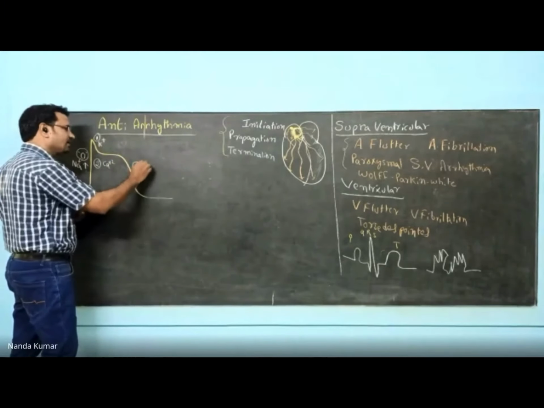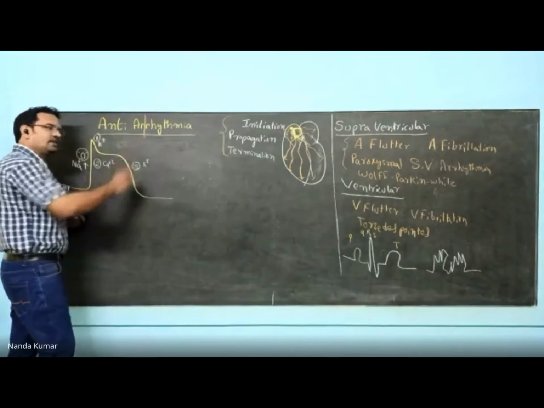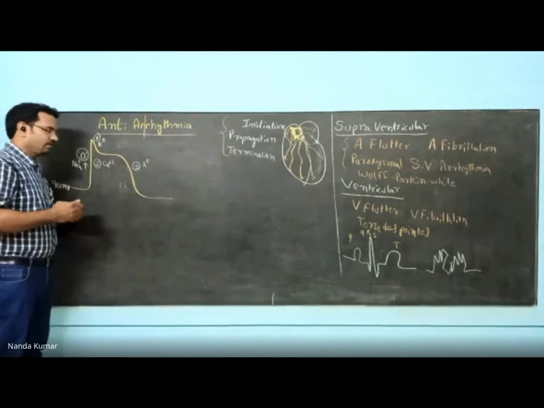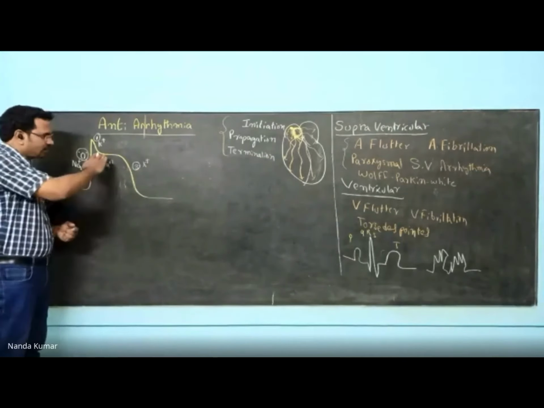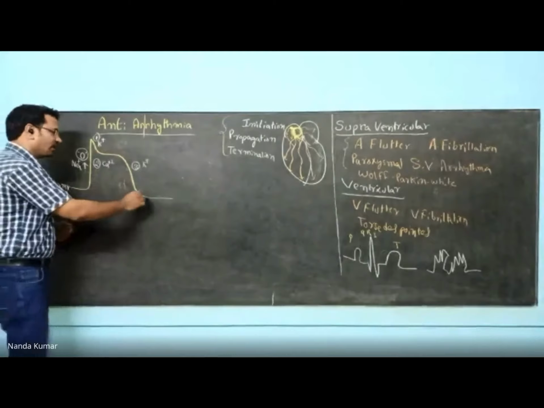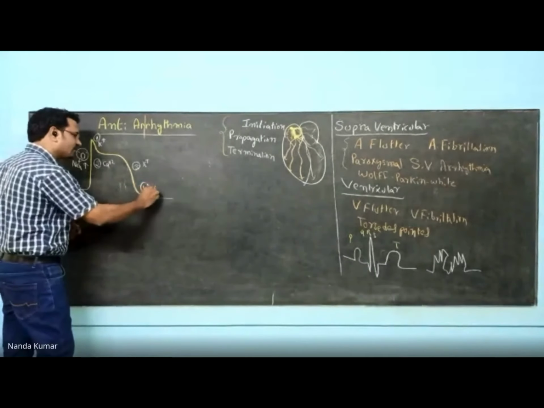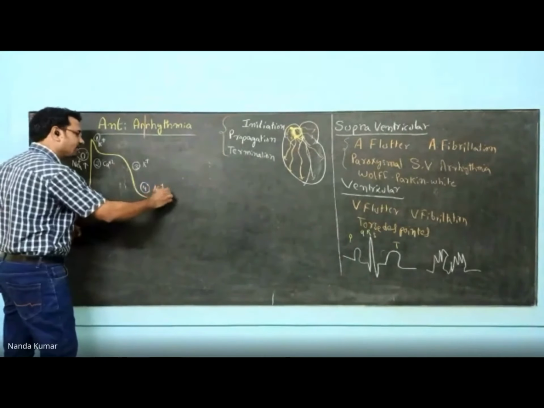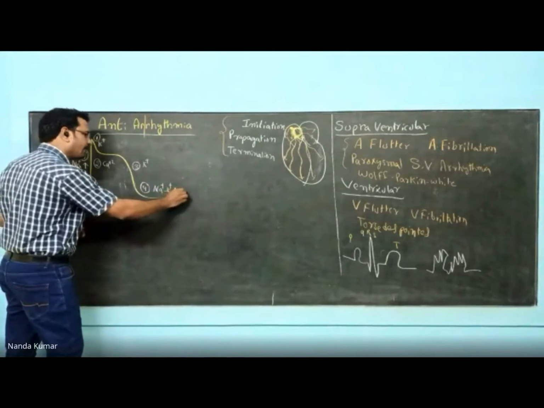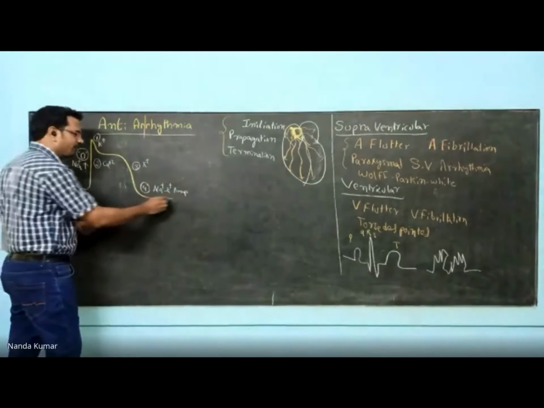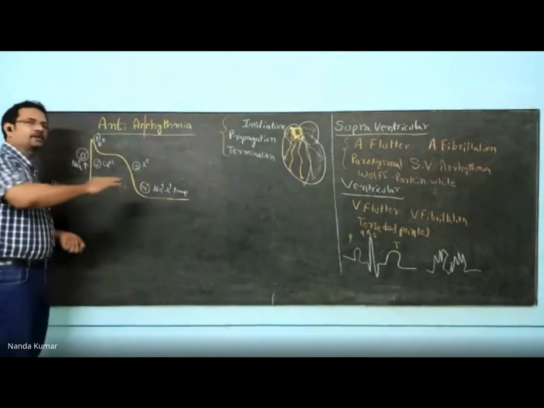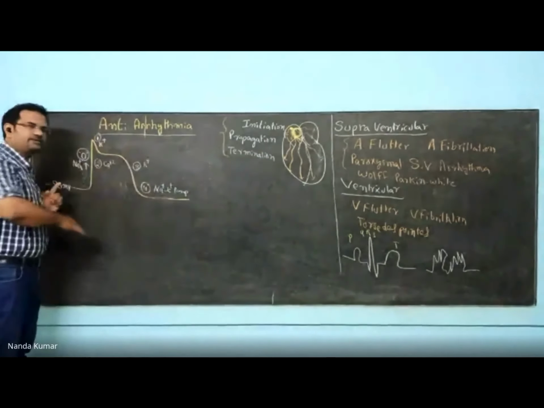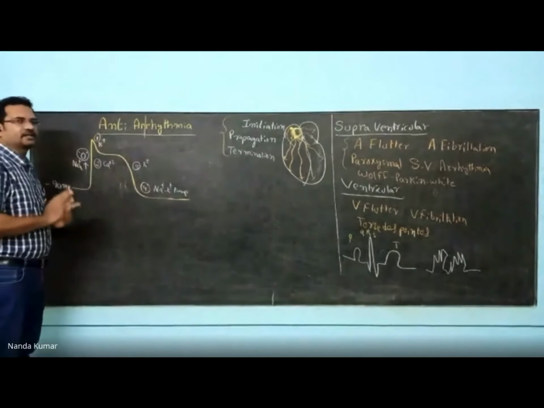At this phase, again potassium channels are open. Potassium will be going out of the cell. Because a positive ion is going out, the potential falls down. Now the final phase, the fourth phase, is because of the sodium potassium pump. The sodium potassium pump will take care of this resting membrane potential phase. This is the brief action potential of cardiac cells.